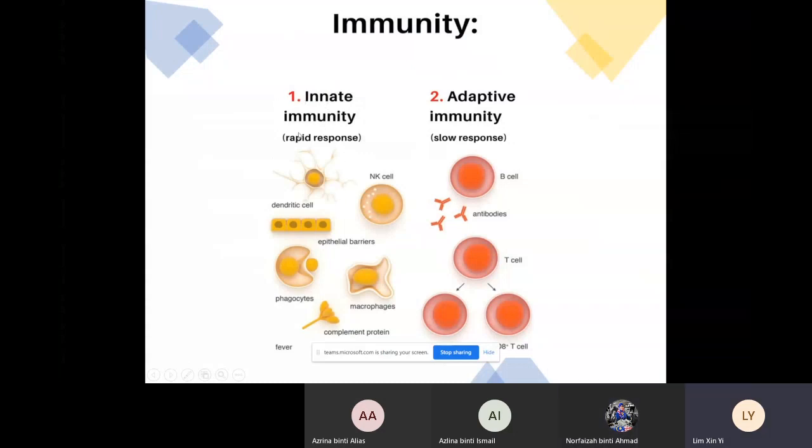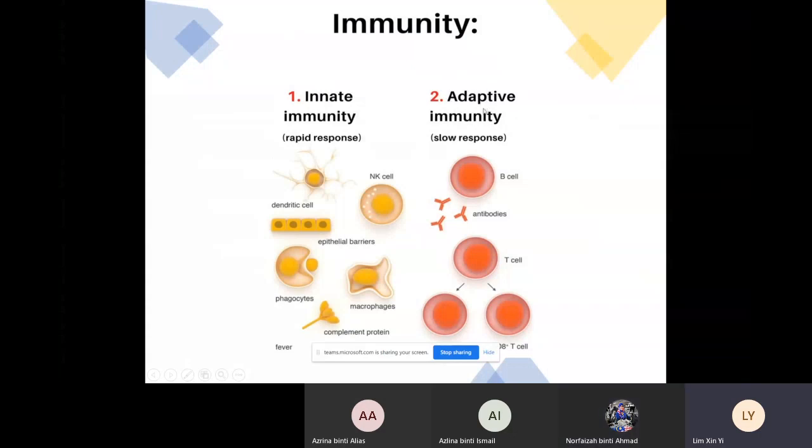The first and second line of immune response act as a very rapid response towards any antigen trying to enter your body. However, after the first and second line immune response fail to stop the invasion of the antigen, we still have the adaptive immunity, which is the second type.